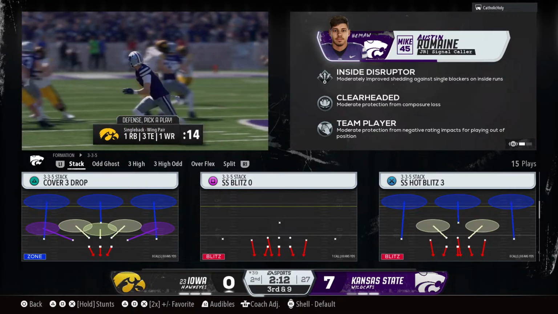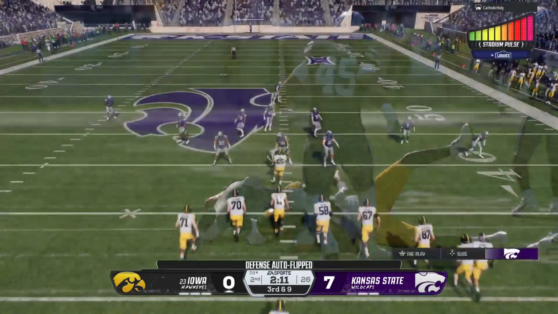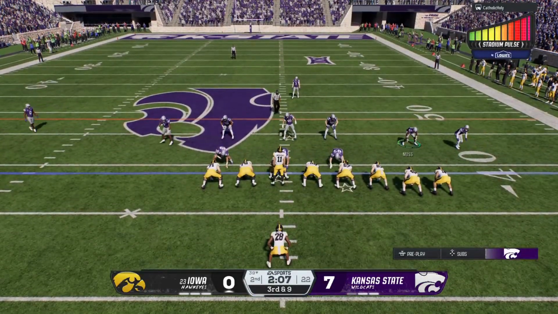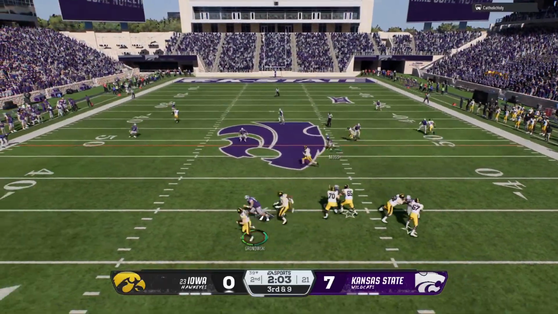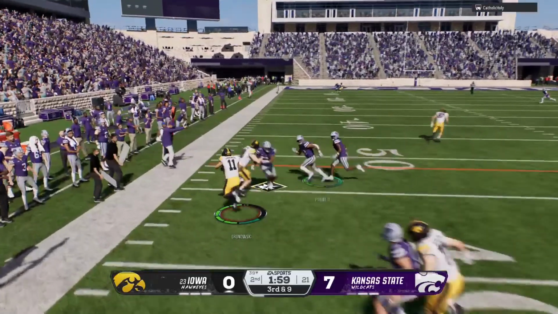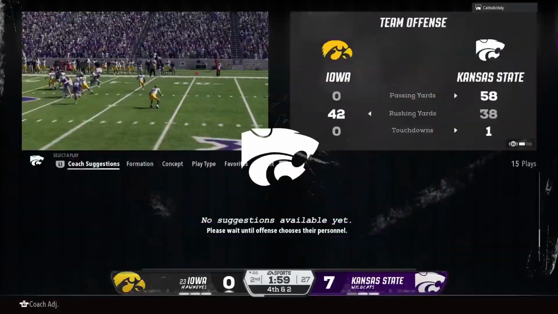And that's why he is an All-American caliber player. He is just so physical and dominant against the run. He's able to shed blockers, use his athleticism, use his speed, get to the ball carrier and bring him down. Simply one of the best box defenders you're going to find in the entire country. Nice run there. Picks up a few, and they'll force him out of bounds.